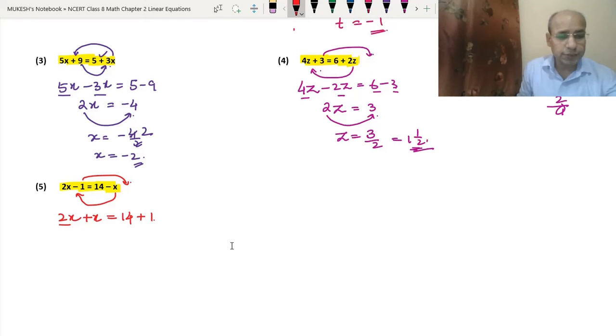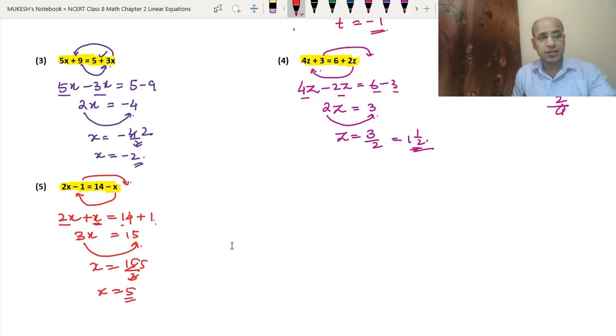Now 2x, then since there is no number with the x, that means it is 1x. Okay, so it means 2x plus 1x means 3x. 14 plus 1 is 15. Now 3 will go to the other side, so it will divide on the other side. So that means x equals 15 upon 3. So 3 fives are 15. So we got x equals 5 is the answer. The value of x is 5.